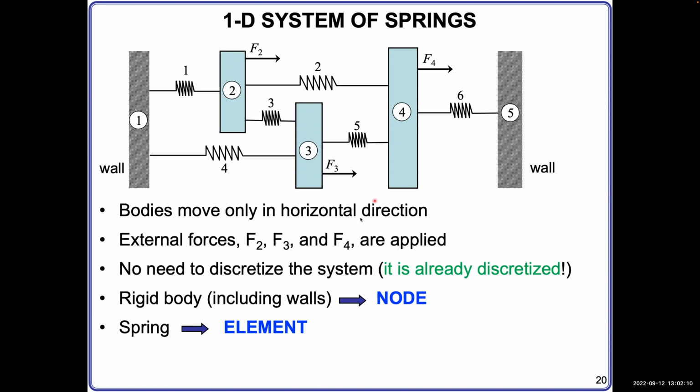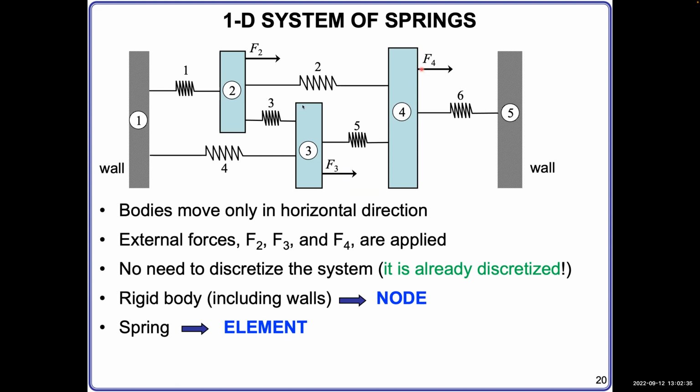Now, once we understand the organization of the system, we can start to analyze it, because we know some forces here, but we also have many unknowns in this system. Can you guys hear me? Yeah, excellent.